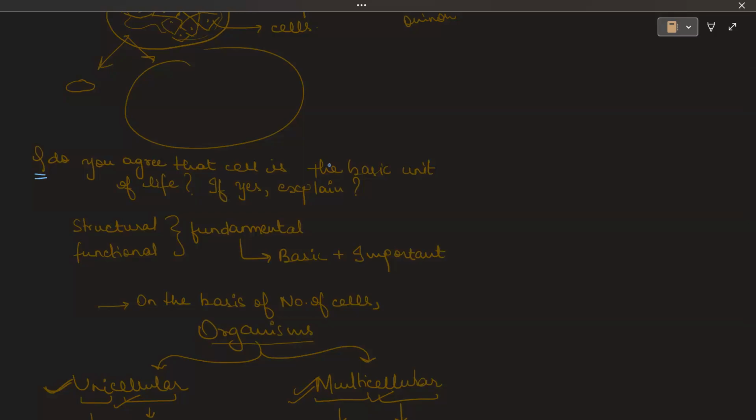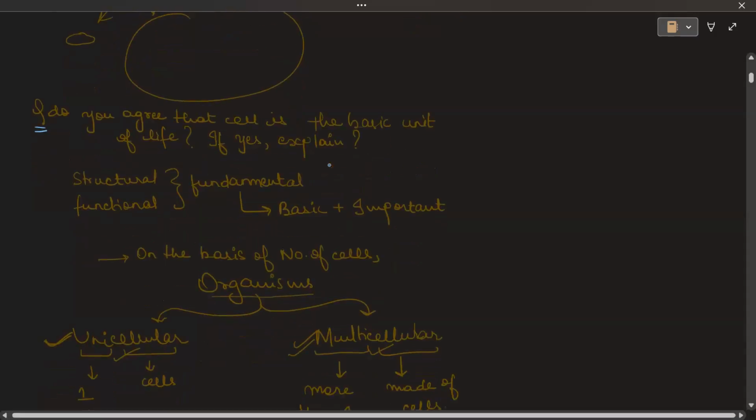Do you agree that cell is the basic unit of life? If yes, then explain. Then you can say that yes, cell is indeed the structural and functional unit of life, meaning it is very basic and it is most important.